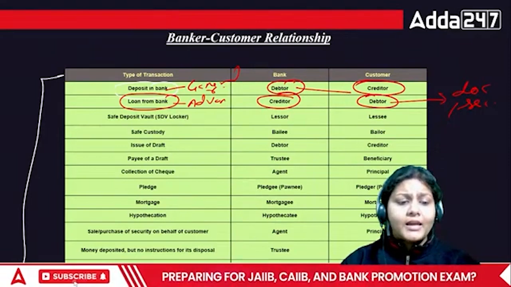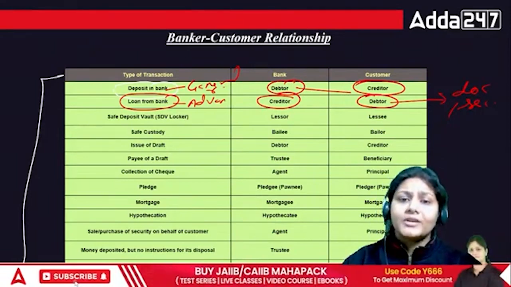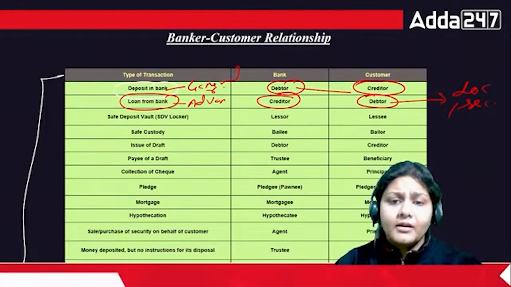So here the bank will be the trustee. They have to keep it in a safe manner.